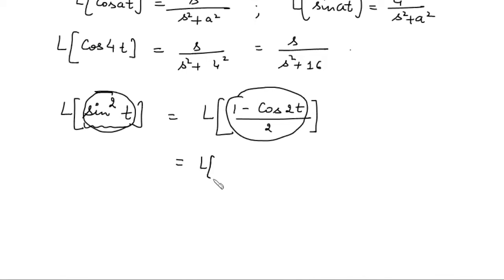Now you can apply the linearity property and separate. Now what is the Laplace of 1?